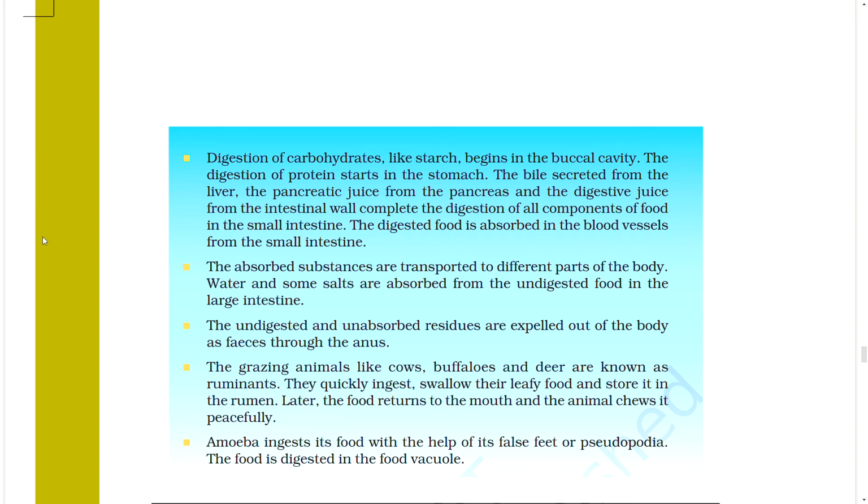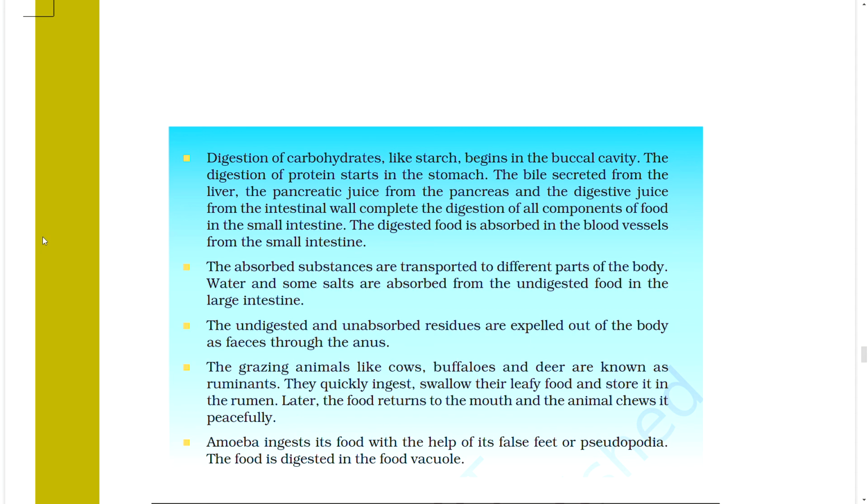The digested food is absorbed in the blood vessels from the small intestine. The absorbed substances are transported to different parts of the body. Water and some salts are absorbed from the undigested food in the large intestine. The undigested and unabsorbed residue is expelled out of the body as feces through the anus.